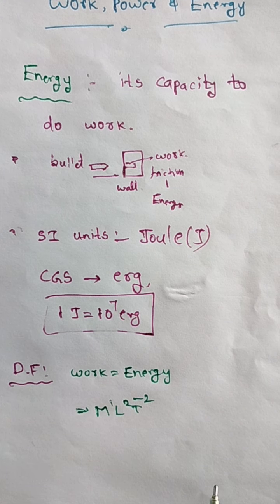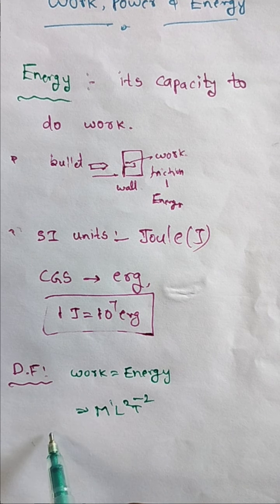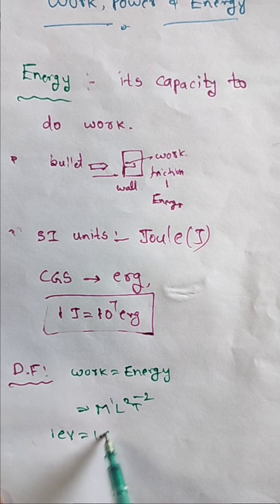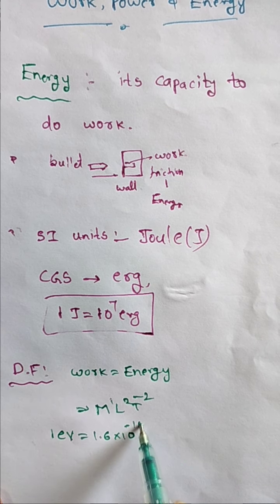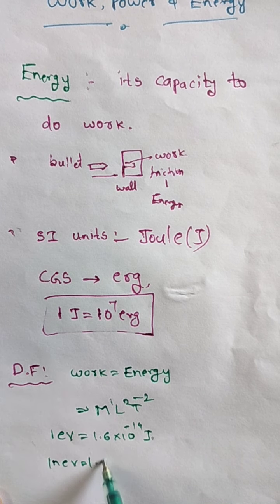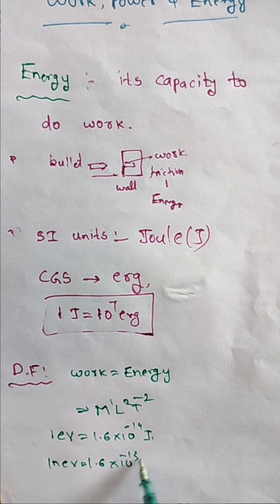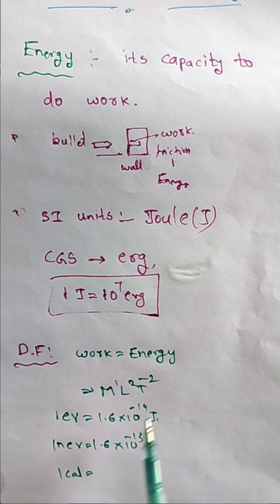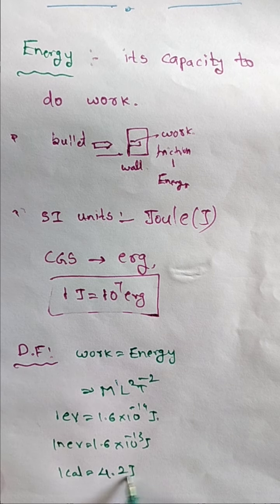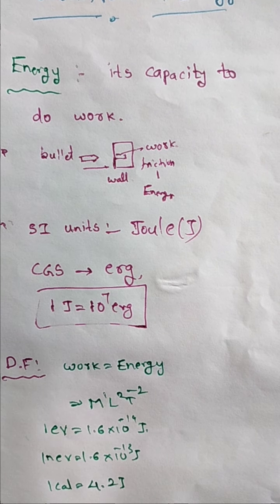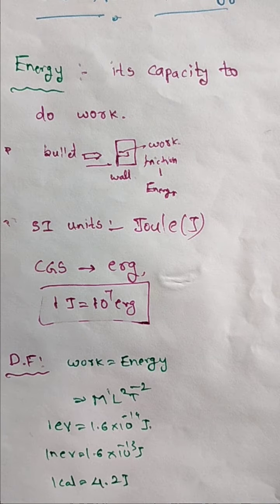Sometimes other units are also used: 1 electron volt is 1.6 into 10 power minus 19 joules, 1 mega electron volt is 1.6 into 10 power minus 13 joules, and 1 calorie is equal to 4.2 joules. These are the different units of energy.